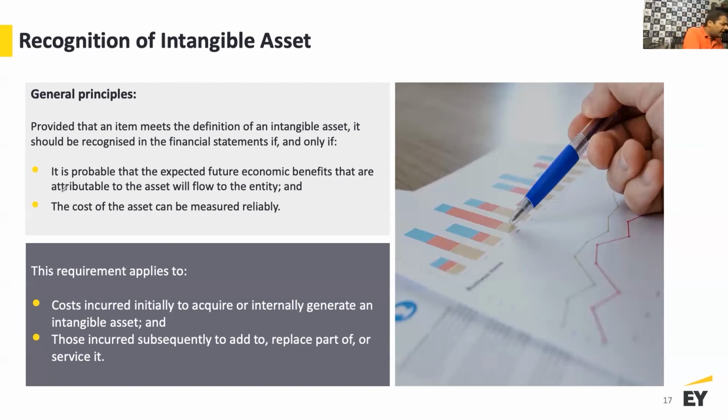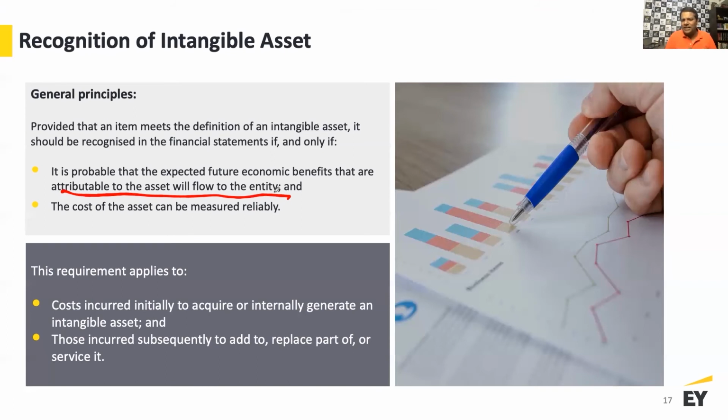This requirement applies to cost incurred initially to acquire or internally generate an intangible asset. So like it is again both. You may purchase an intangible asset, or you may develop an intangible asset, right? Now you got to look at this from both perspectives. The cost incurred subsequently to add to, replace part of, or service. So again, you got to look at whether it's a maintenance or it is going to enhance the benefit you can generate from this intangible asset from a subsequent cost perspective, right? That whether the subsequent cost should continue to be capitalized, or that should be expensed off as incurred.